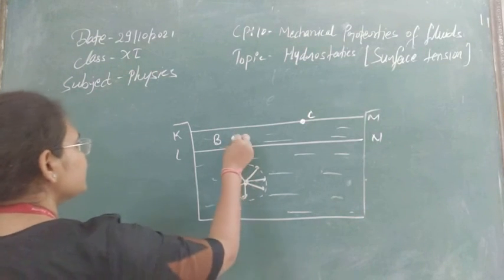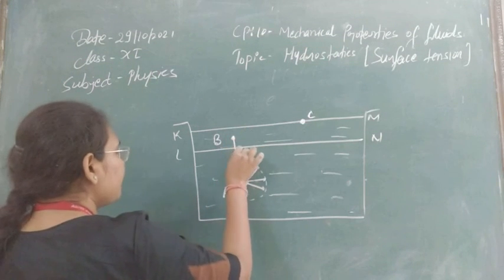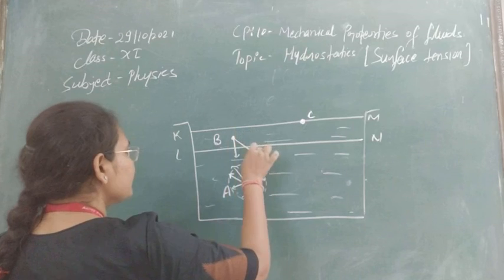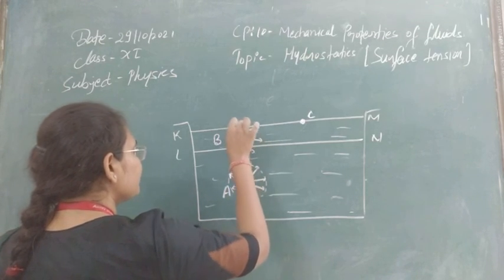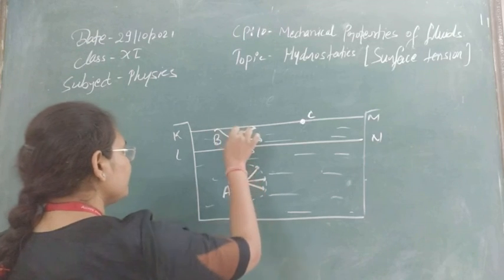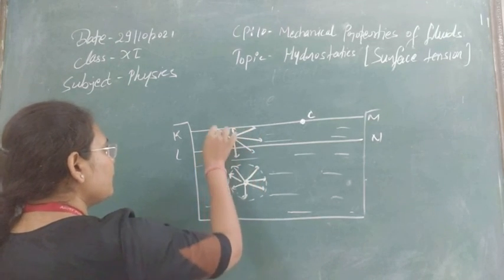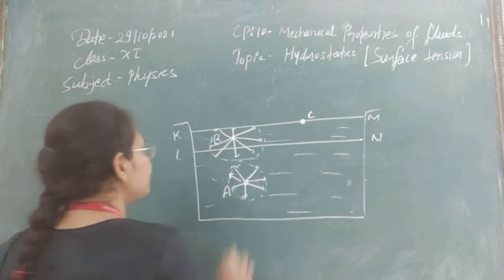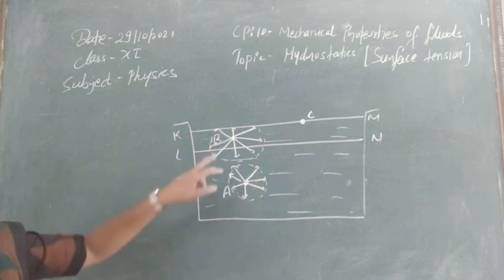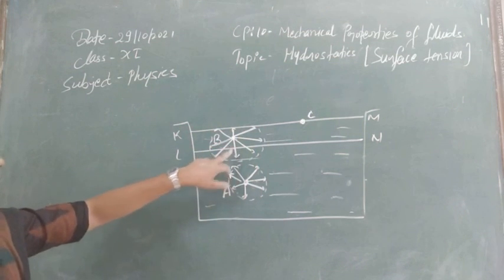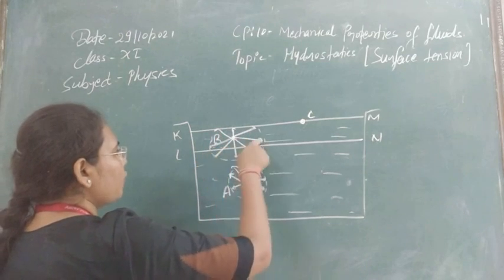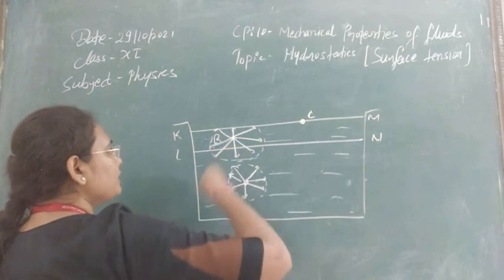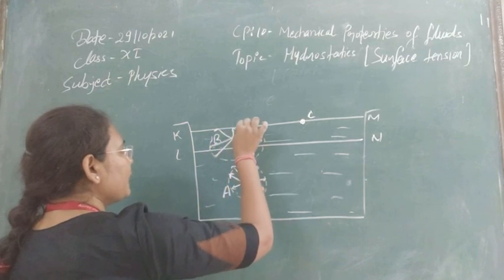Molecule B will obviously apply forces up to the molecular range. If you draw its sphere of influence, you can see that some forces cancel out, but this one is not cancelled out by anyone.